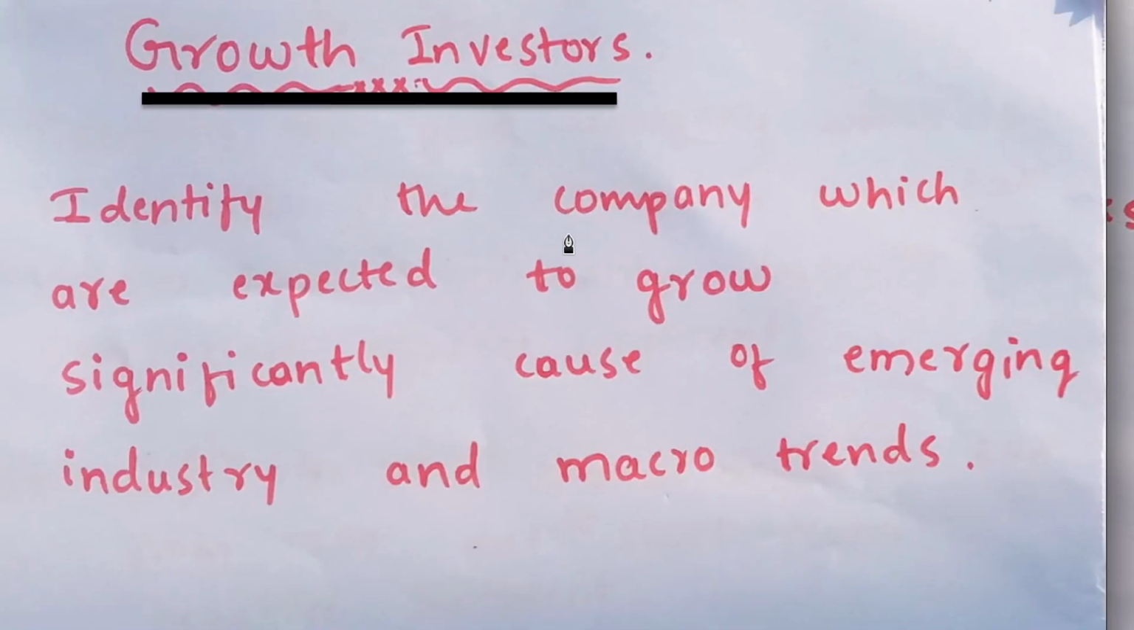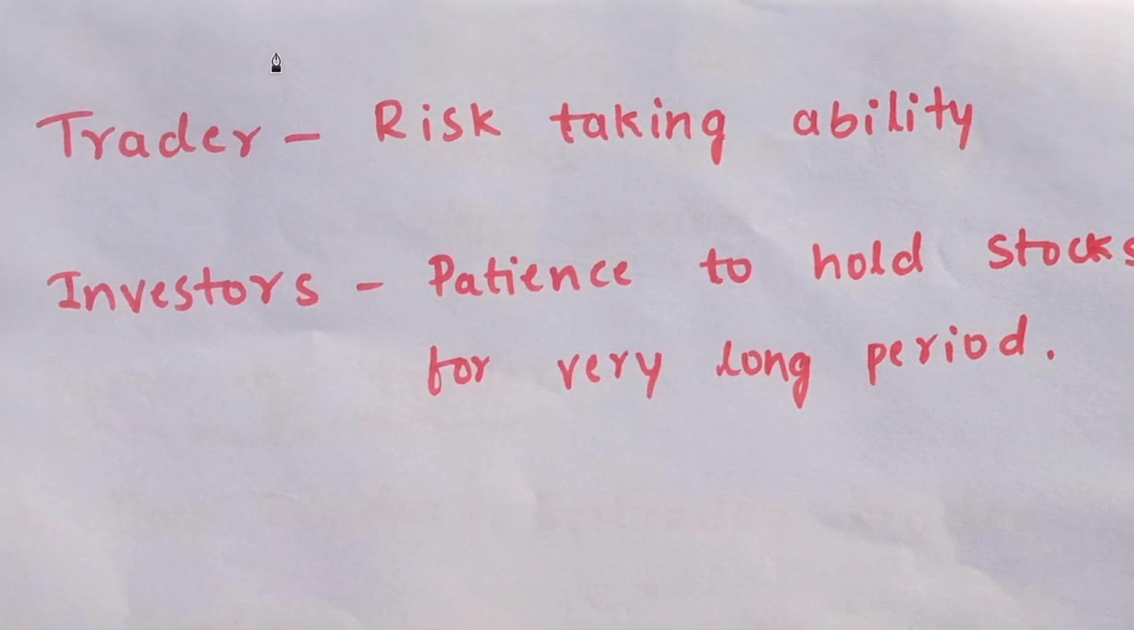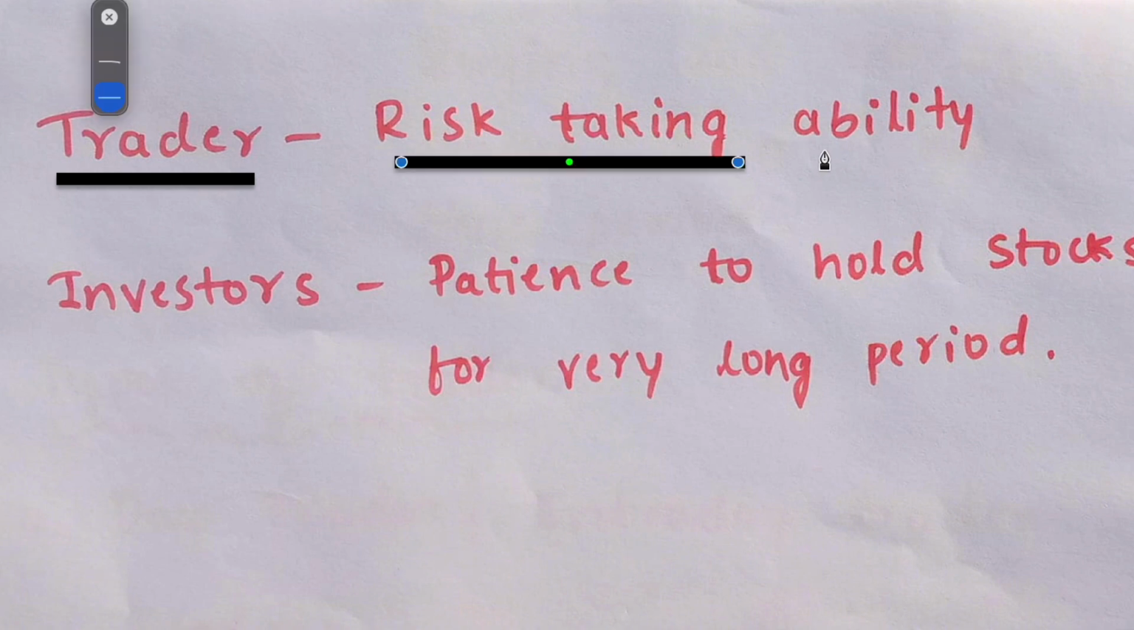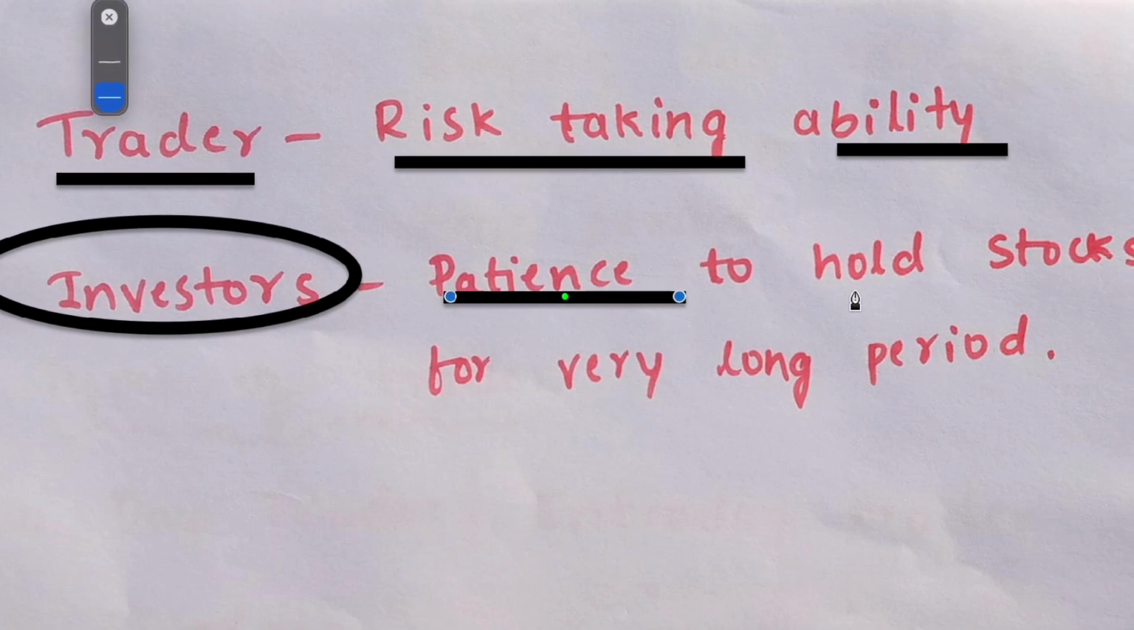Growth investors are those who identify good companies which are expected to grow significantly because of emerging trends or macro trends. This type of investors are called growth investors. And what is the difference between a trader and an investor? A trader is one who takes a risk, one who has risk taking ability. An investor is one who has the patience to hold the stocks for a very long time period.